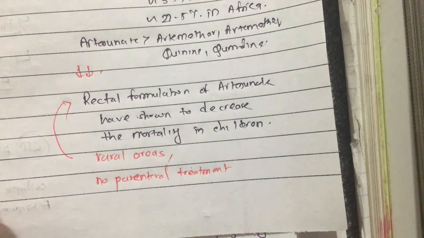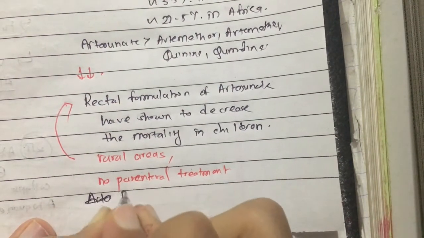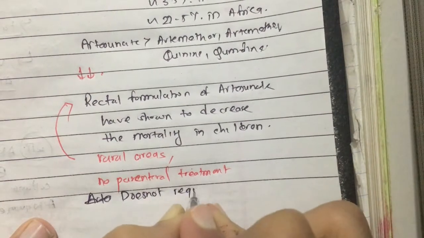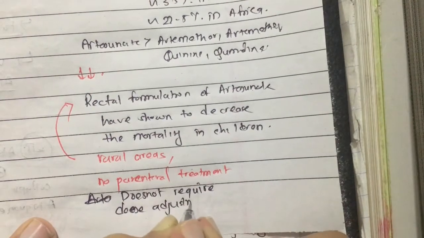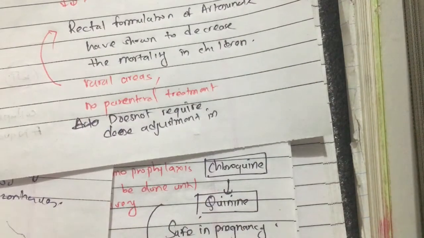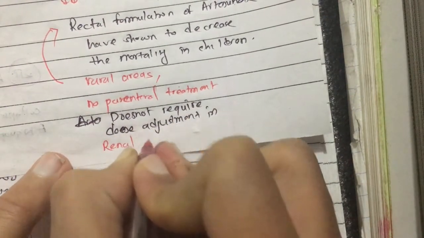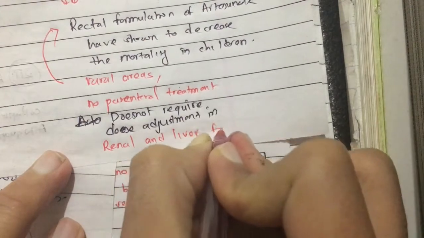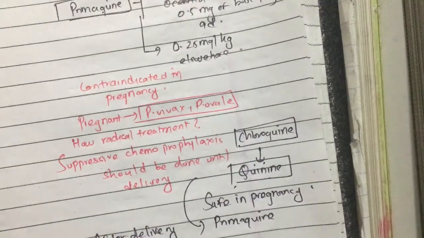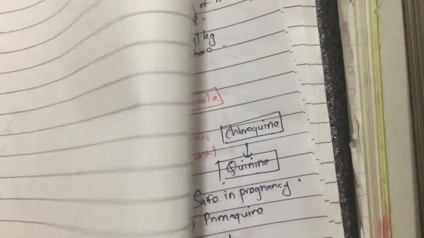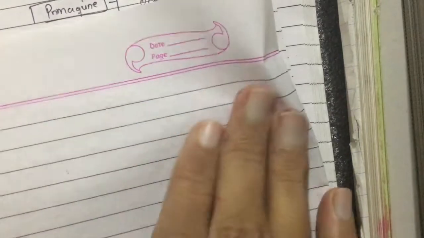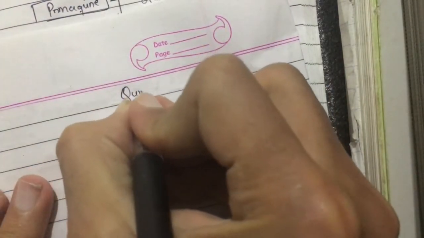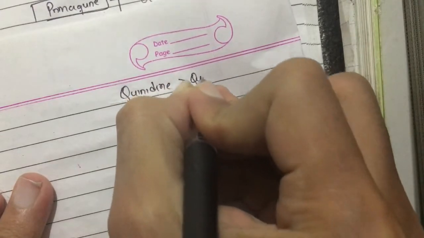Artesunate does not require dose adjustment in renal and liver failure. Okay. But if artesunate is not available, then we use quinine or quinidine. But we have already discussed that quinidine is more cardiotoxic than quinine.